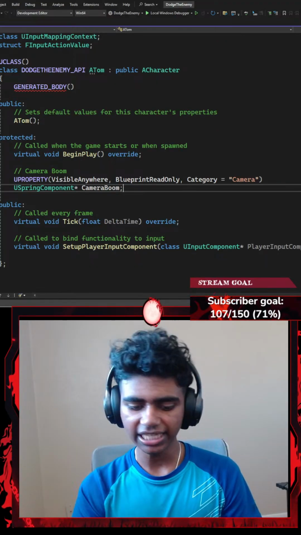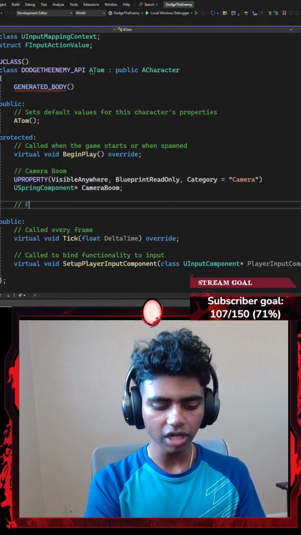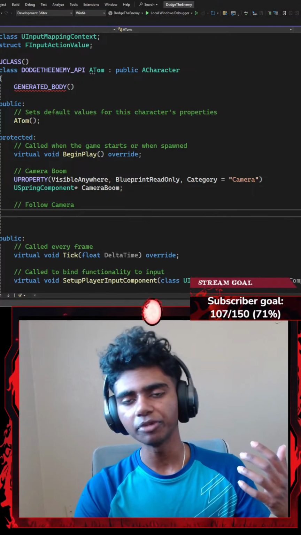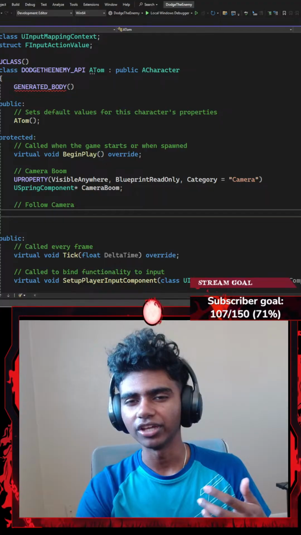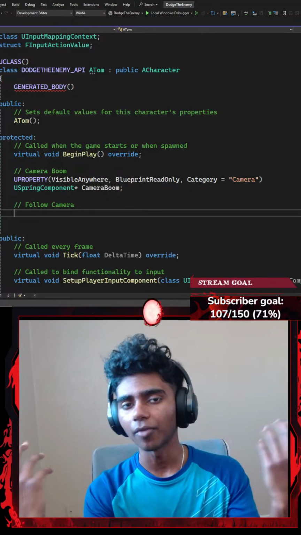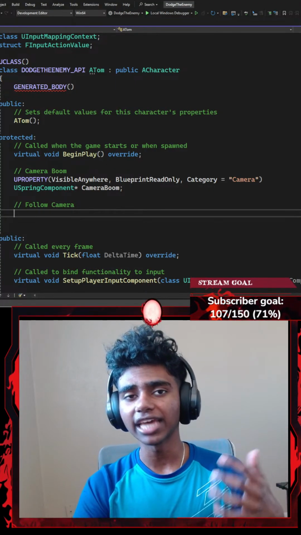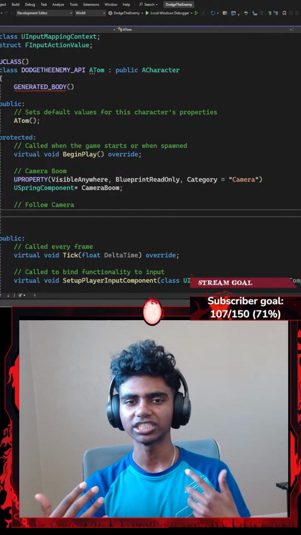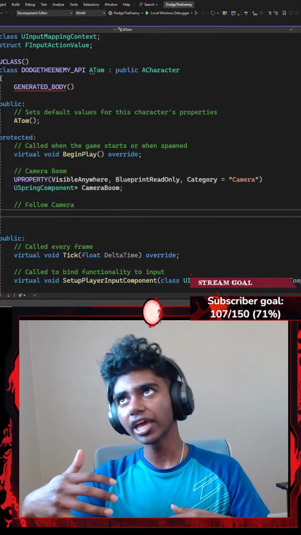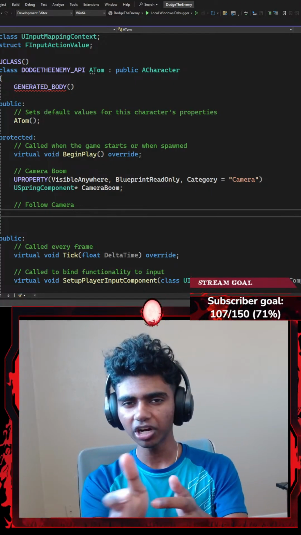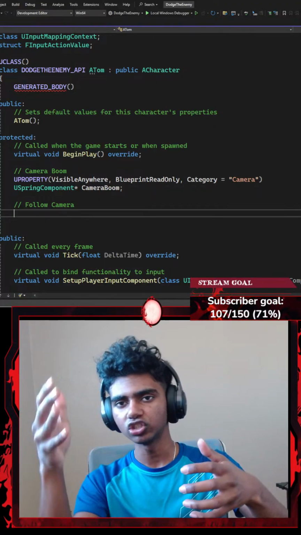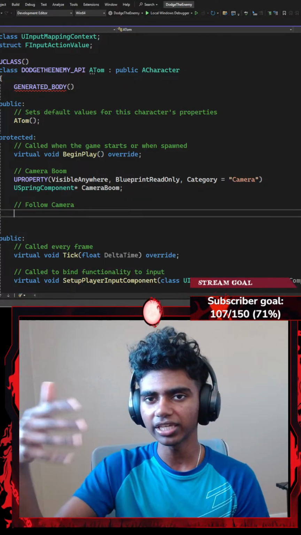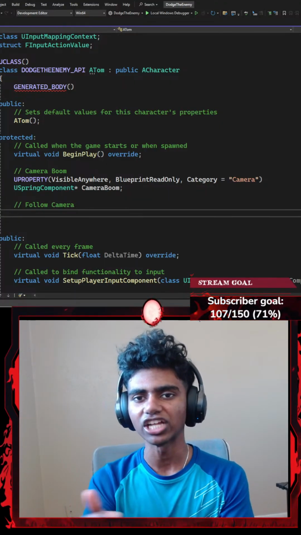Once I'm done adding my camera boom, I'm gonna go ahead and add another comment that says something like follow camera. Now, follow camera is basically going to be my actual camera component. The reason I didn't name it something like follow camera is because hypothetically my camera is going to be stuck to my actual spring arm, but actually it's not stuck to my spring arm. It's going to be like, let's say, following my spring arm, because I'm going to be later on adding my roots to my follow camera. So I did not like actually stick it, but I made it a child of my spring arm component, so they're going to be kind of attached together.